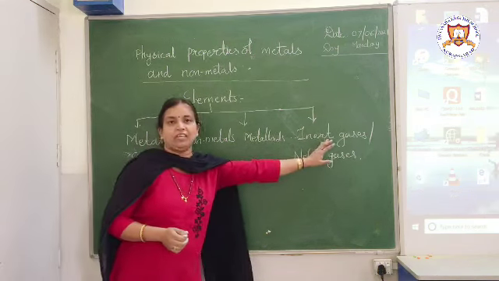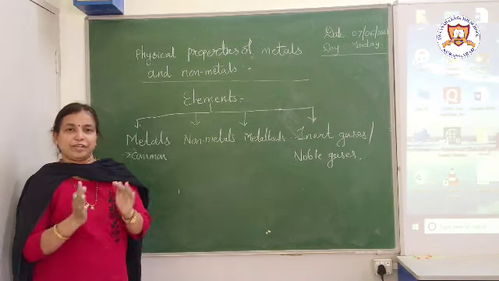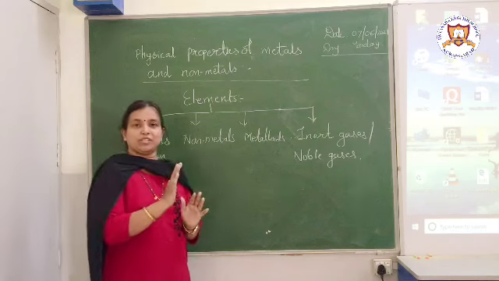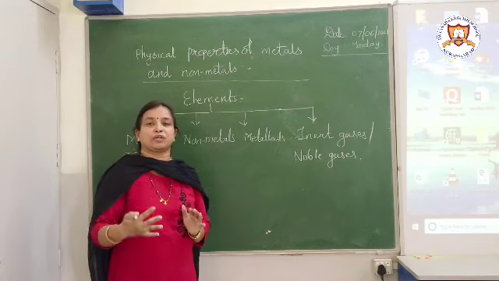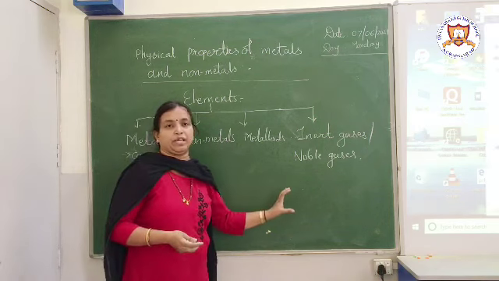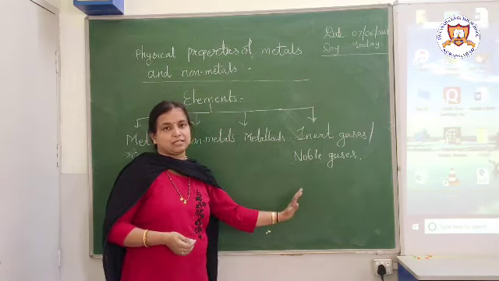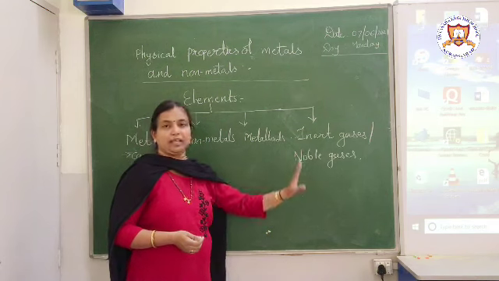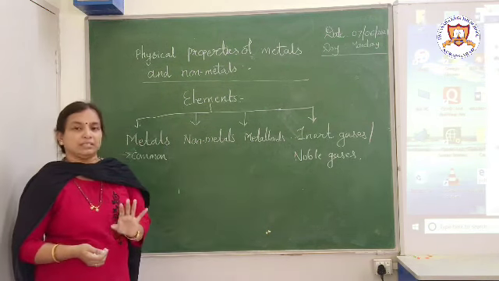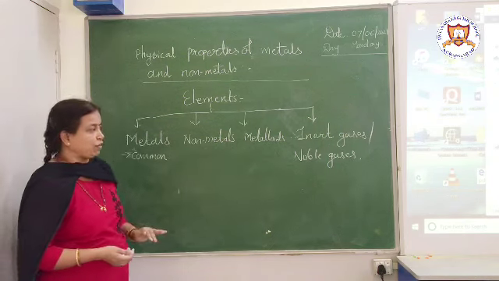Then lastly we have inert gases or noble gases. These are very sincere, you can say, and do not react easily with any other substance. Hence there is one more group called inert gases or noble gases. These are mainly gases and they do not react with other things, so one particular group is there for them.